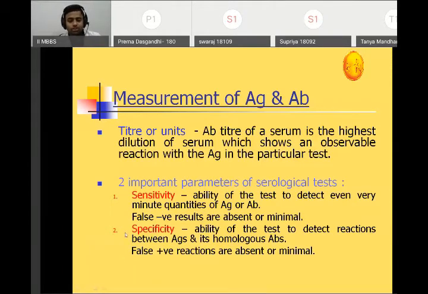Okay, and what is the specificity? It is where false positive reactions are absent or minimal. In sensitivity, false negatives will be fewer, and in specificity, false positive reactions will be fewer.